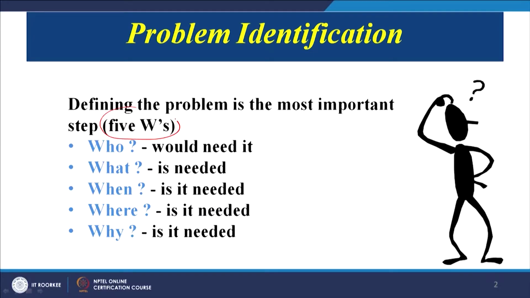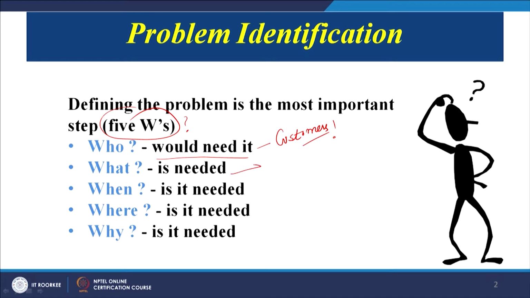As all of you know, defining a problem is the most important step, and normally we use the 5 W's approach to identify the problem. We first focus on the customers, that is, who would need our product. Suppose we have an idea, we have to focus on the customer, the person who is going to use our product.